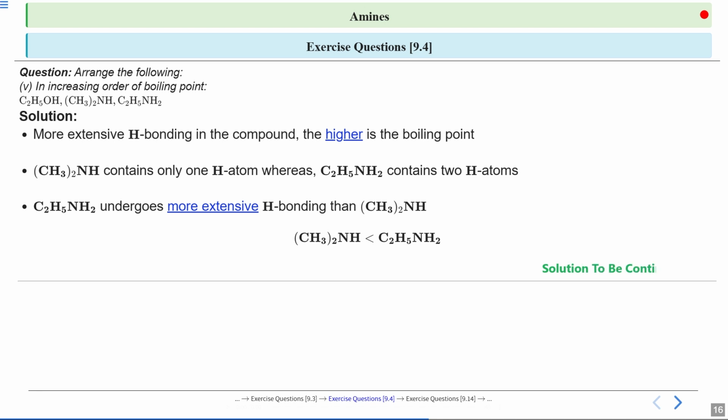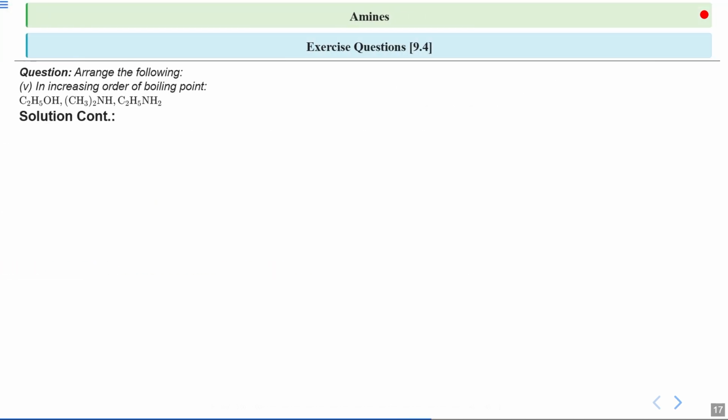Now if we further compare it with C2H5OH, we know that oxygen is more electronegative than nitrogen. This means oxygen pulls the electrons more strongly towards itself in a bond, which affects how strongly molecules can attract each other through hydrogen bonding.